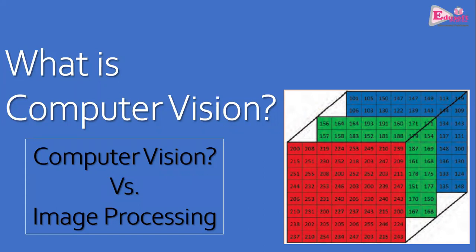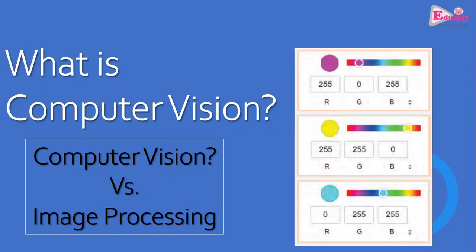And you can think of a pixel as a dot, which is composed of basically three colors, red, green, and blue. That's called the RGB model. And various intensities of red, green, and blue actually give the color to that pixel. And when those pixels are put together, they create an image.